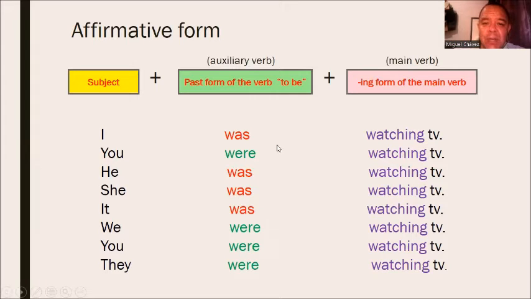Besides the verb to be, we are going to have a main verb. And the main verb is going to be with ing at the end. For example, watching TV. Then we are going to have these two verb forms to form the past continuous tense.